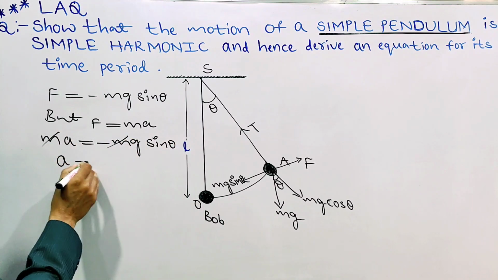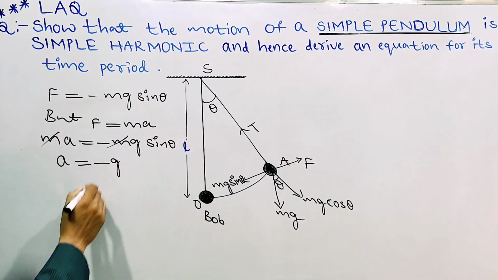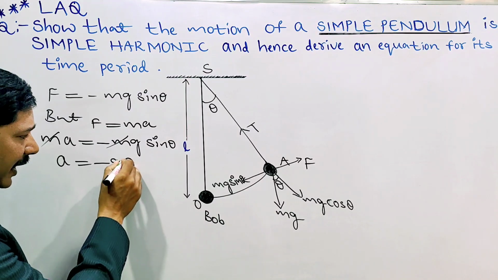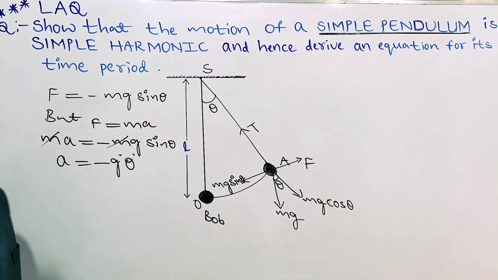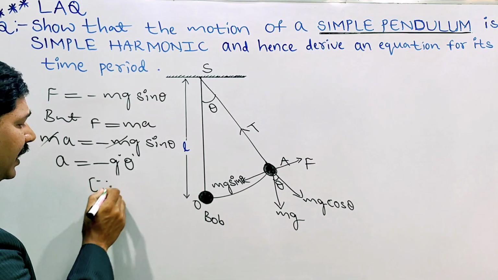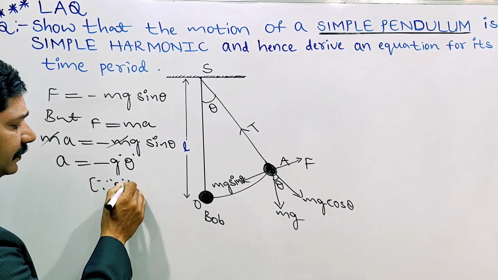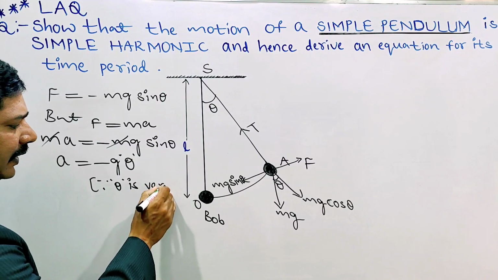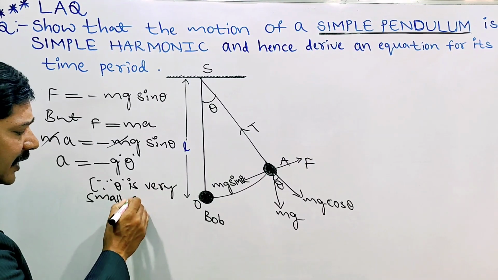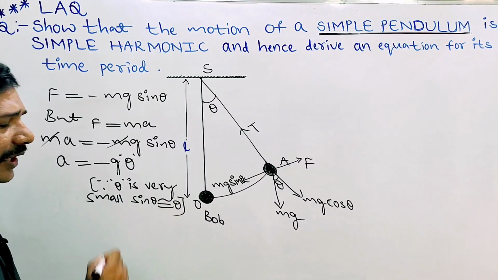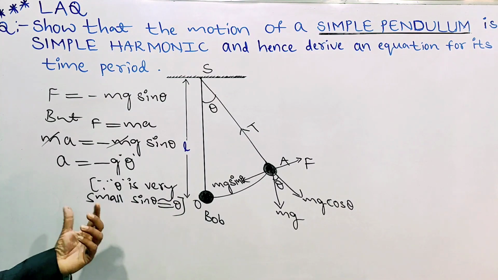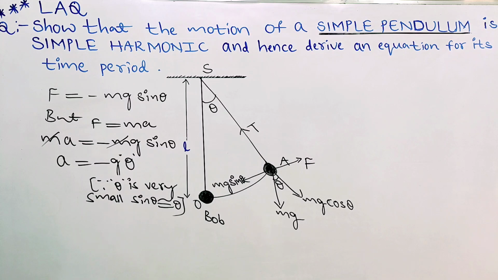Gets cancelled. A equal to what? Minus g sin theta. I am taking only theta, since theta is very small. That is why sin theta is nearly equal to theta only. Now A equal to minus g theta we got.